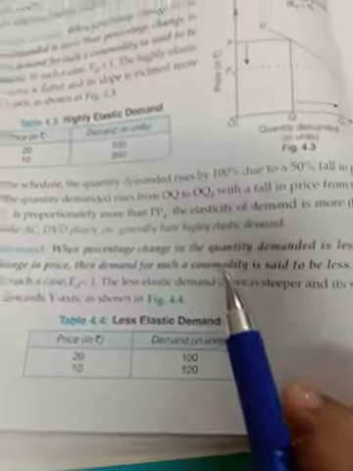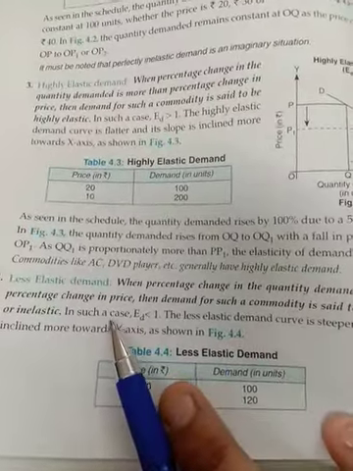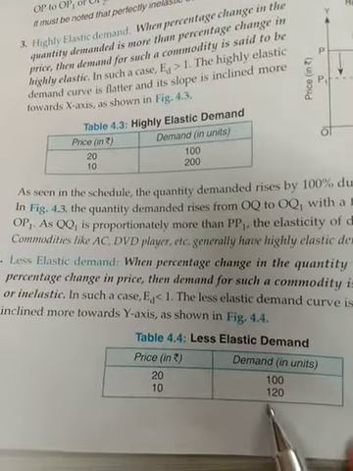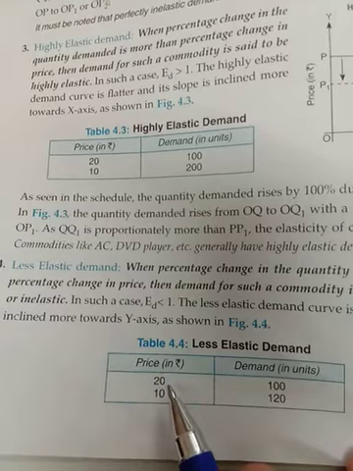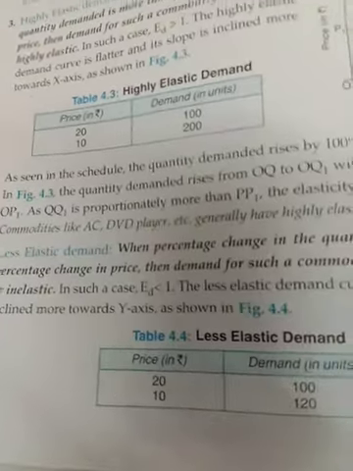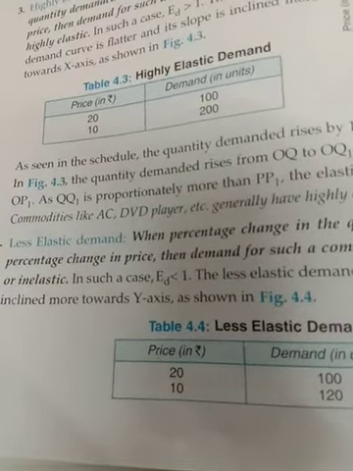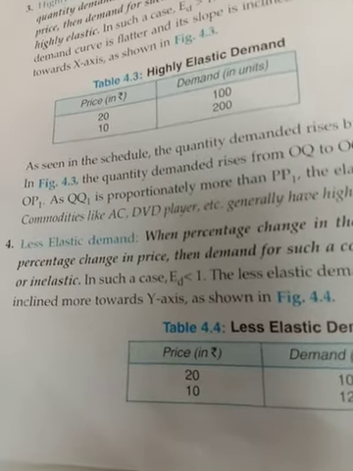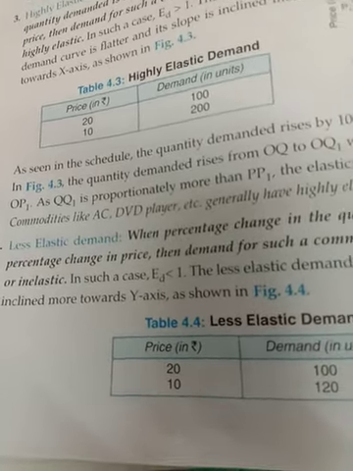So the percentage change in quantity demanded is less than the percentage change in price. So here is the price and here is the demand. Definitely, demand 10, 20, price 20, then 10. If you calculate the percentage change in price, the formula will be 10 by 20 into 100.